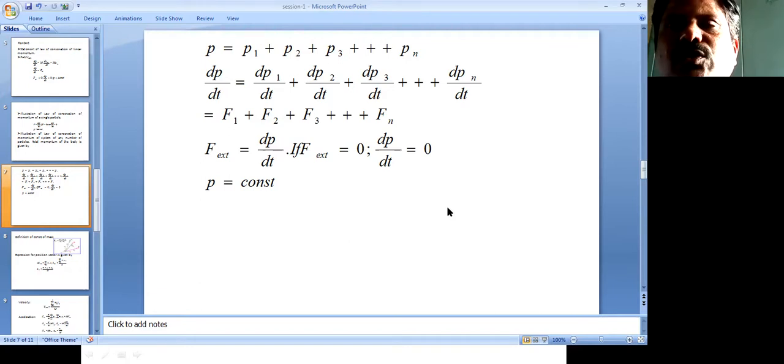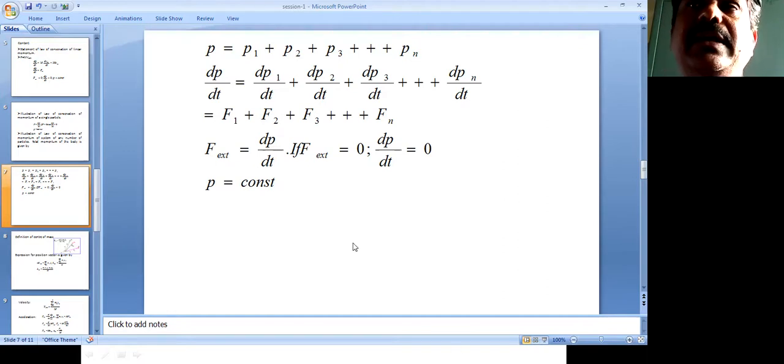So the total momentum of the system is given by P equals P1 plus P2 plus P3 up to Pn, the momenta of the n particles.